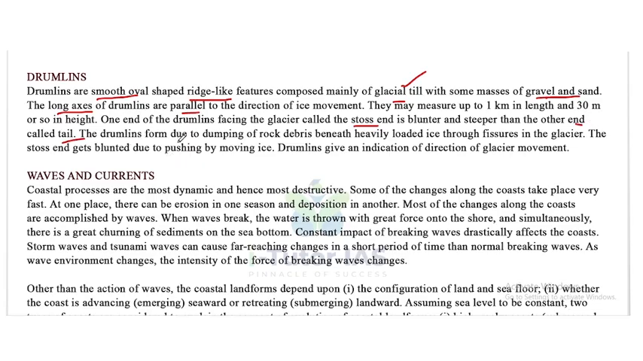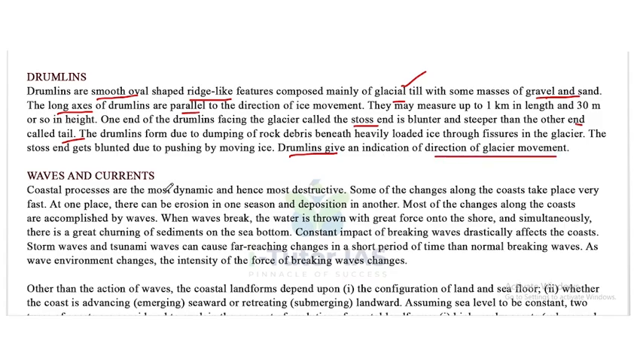The drumlins form due to dumping of rock debris beneath heavily loaded ice through fissures in the glacier. The Stoss end gets blunted due to pushing by moving ice. Drumlins give an indication of the direction of glacier movement.